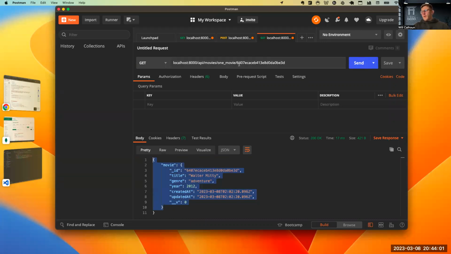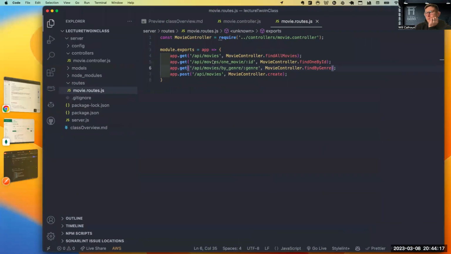Somebody asked, could you just write genre? You totally could. Is there any RESTful routing with this, like a very specific naming convention we're supposed to follow, like there is with Java? No, there's not. The idea behind RESTful routing here is that the base is the same, like localhost 8000 /API /movie / whatever you want to do. But no, it's not strict in that.